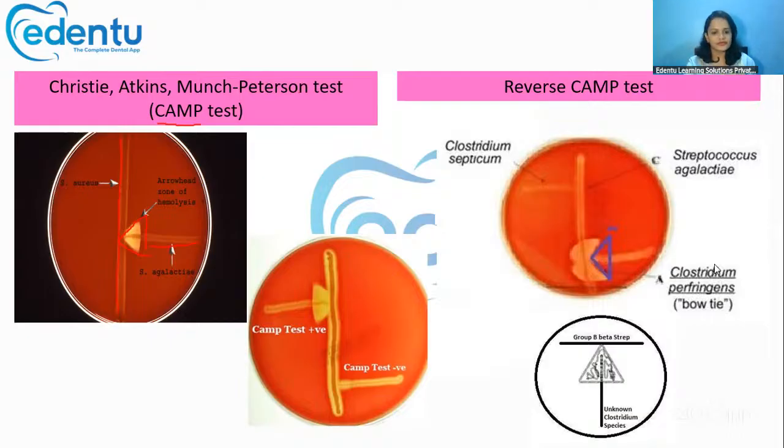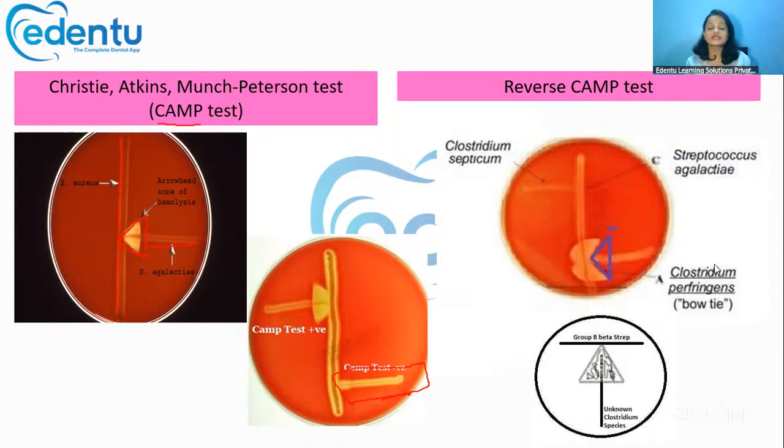If there is no group B streptococci, you see no arrowhead hemolysis, which means the CAMP test is negative. If there is arrowhead hemolysis, the CAMP test is positive.